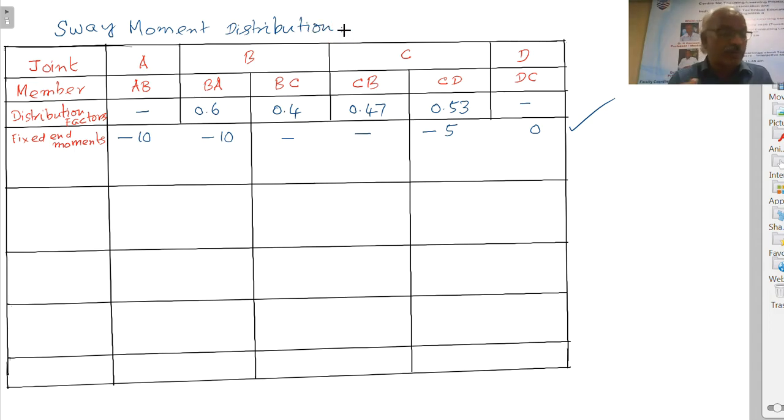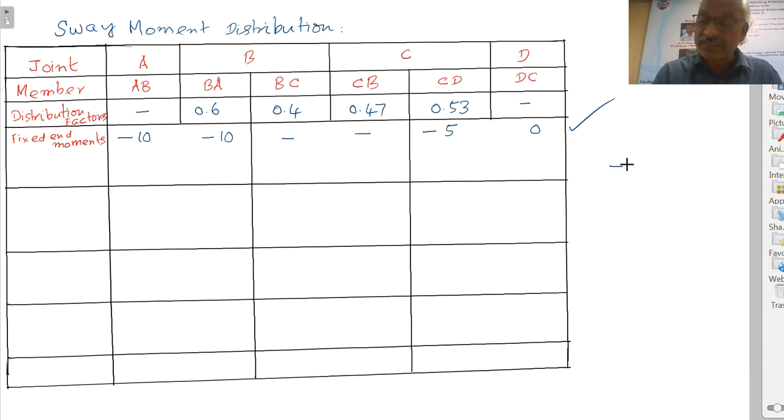So we know the moment distribution process. We have done a number of problems already, but still I will just explain the procedure briefly. Now coming to joint B. Joint B, there are two members BA and BC. At joint B, now there is a moment of minus 10.